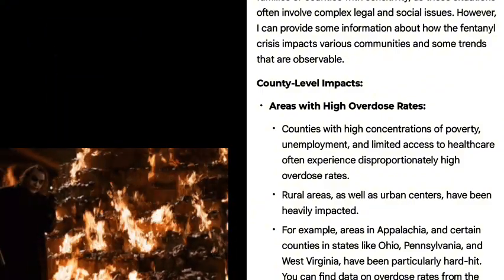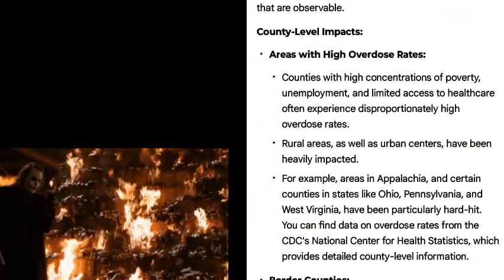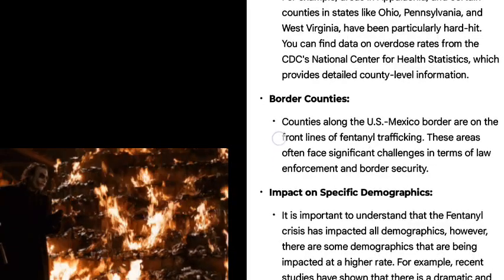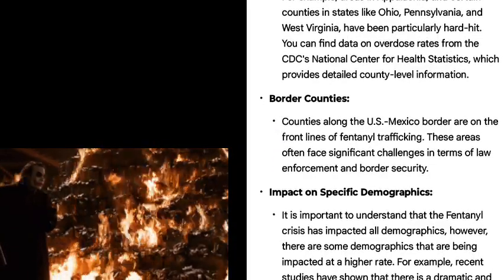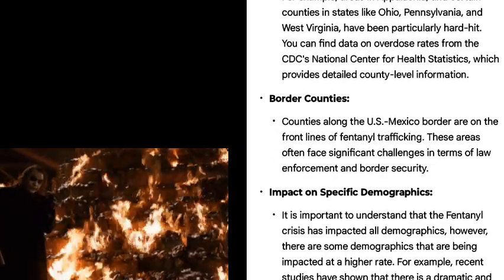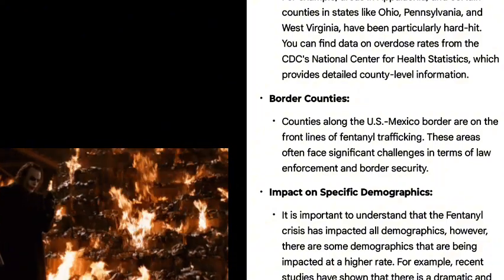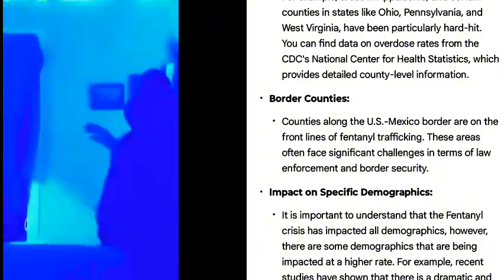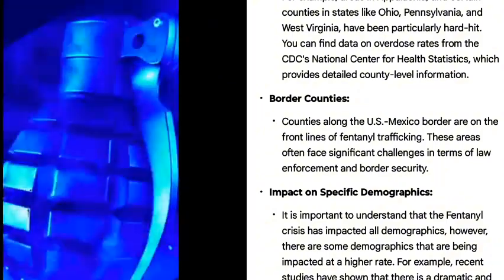For example, areas in Appalachia and certain counties in states like Ohio, Pennsylvania, and West Virginia have been particularly hard hit. You can find data on overdose rates from the CDC's National Center for Health Statistics, which provides detailed county-level information. Border counties. Counties along the U.S.-Mexico border are on the front lines of fentanyl trafficking.